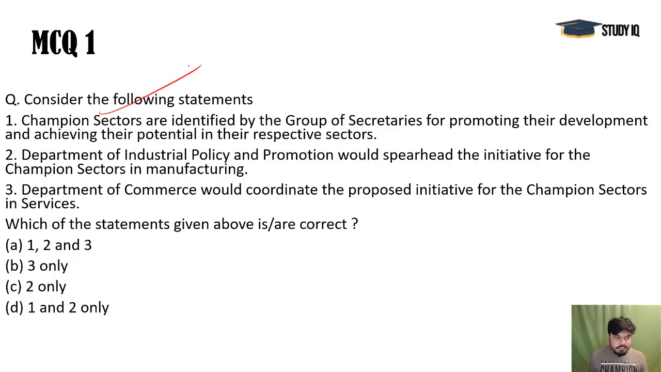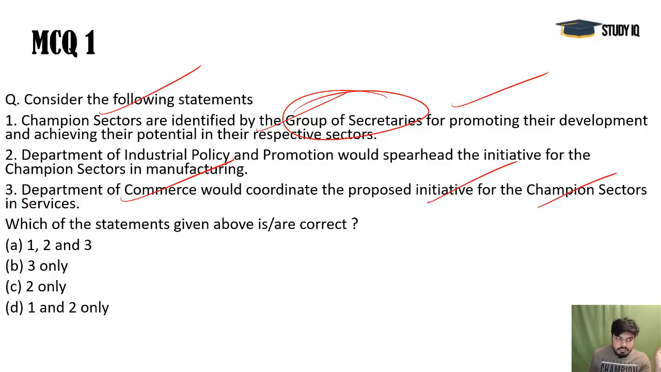Next, champion sector. You see, these champion sectors were identified by the group of secretaries. This is the correct statement. They wanted to promote their development and achieving their potential in their respective sectors. This is the professional approach that government is applying now. And the manufacturing sector is given to DIPP, which is now DPIIT. And they are spearheading the initiative for champion sectors. And Department of Commerce would coordinate a proposed initiative for the champion sector in services.